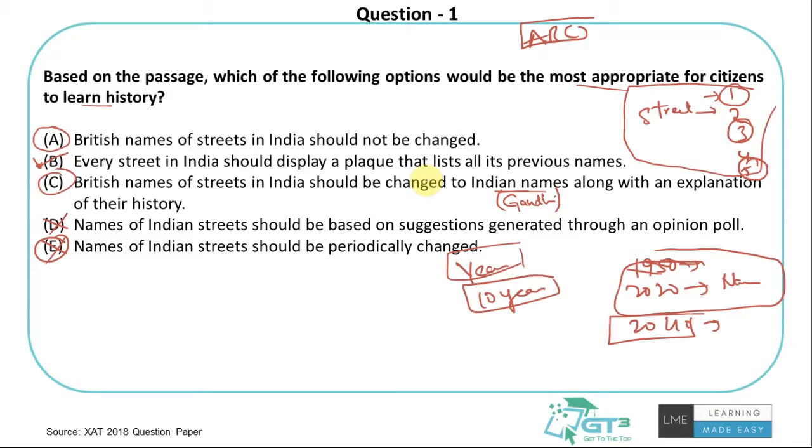That is, things have changed, accidental events have happened, and I understand that there are many possibilities that can happen in the future, so we have to broaden our horizons and perspectives to think about and be open to things. So out of all, I feel option B is the best option, where we give citizens the experience to learn history by understanding all the names that have been put up for streets over the years, so that they understand how things have changed in the past, how things can change, how names alone are changed in so many ways for whatever the reasons be. That gives us a good perspective.